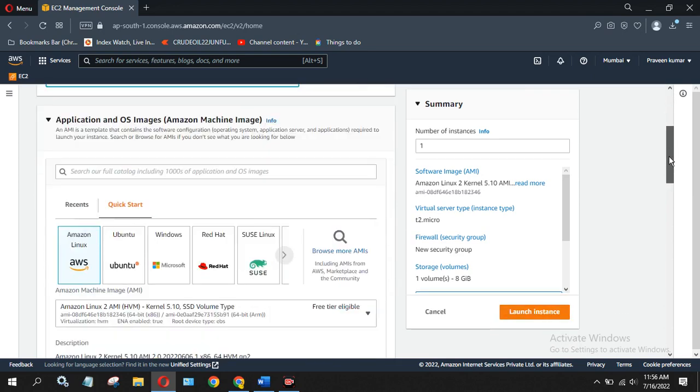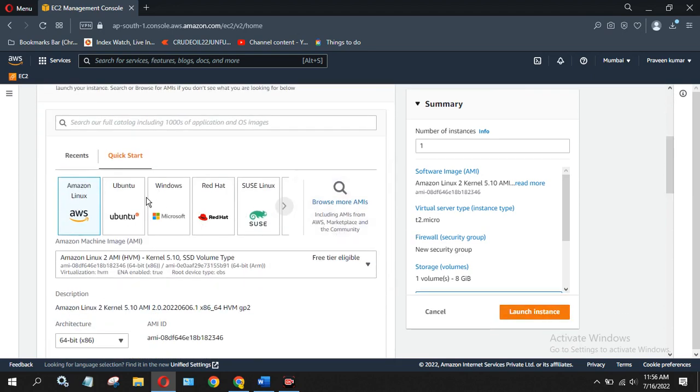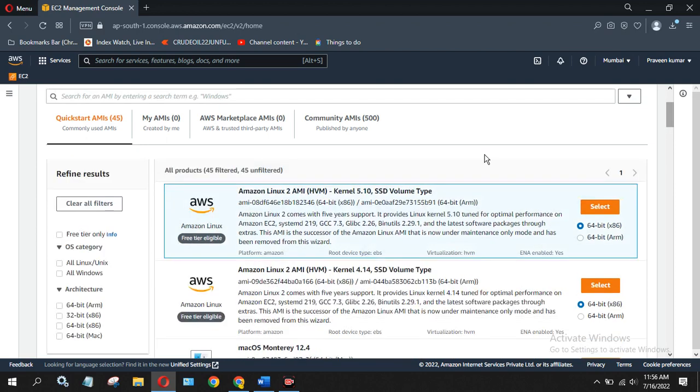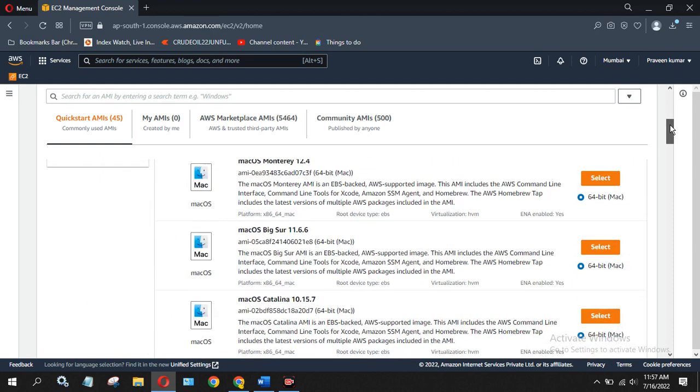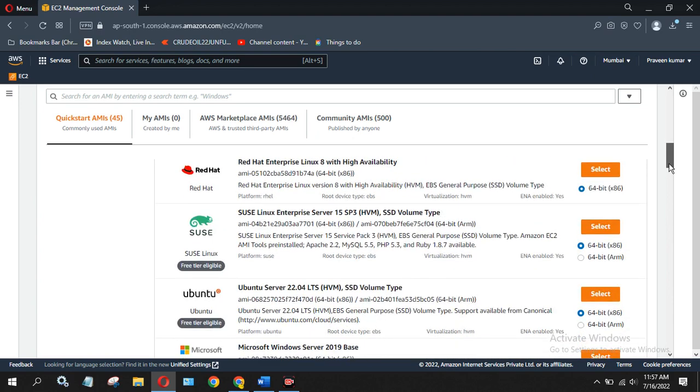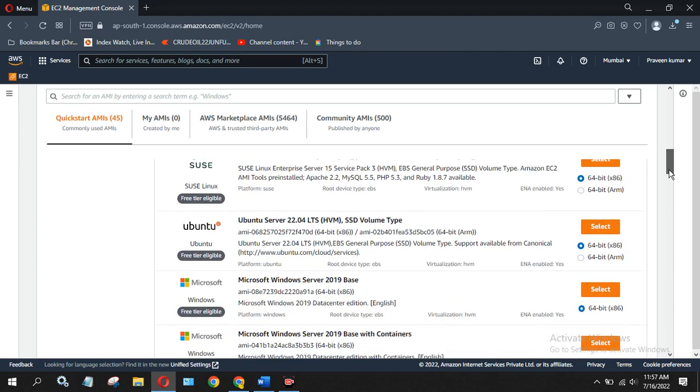Come down. What type of OS do you want? Click on browse more AMIs. Once you click, you can see there are a lot of free tier options available. Amazon Linux is free tier eligible, and the other Amazon Linux is also eligible. The version is different, 5.10 or 4.14. There is also one for Mac, but you should only take a free tier eligible one. Red Hat has a free tier eligible OS you can use. There is also SUSE Linux, Ubuntu, and Microsoft Windows.